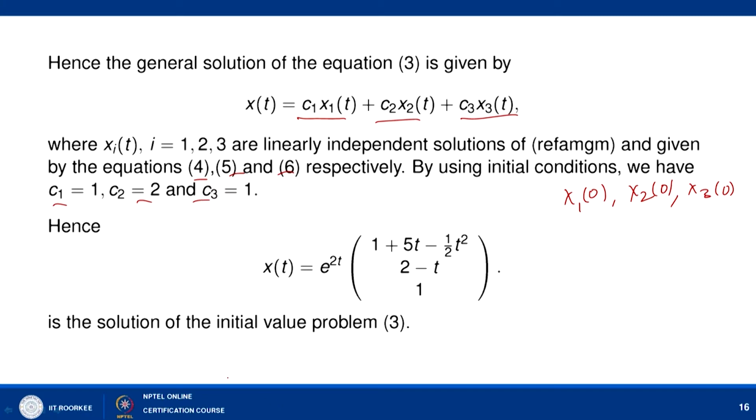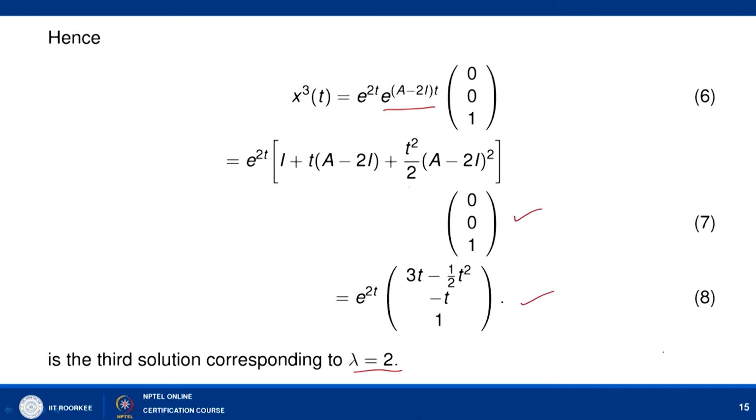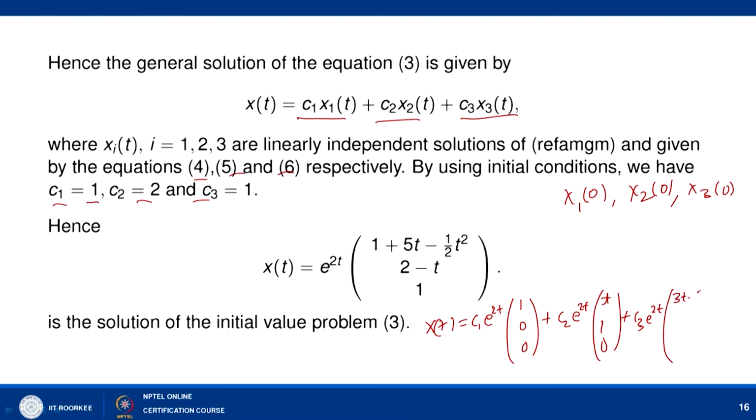In fact, we can write the solution as follows: x(t) equal to C1 e to the power 2t times (1, 0, 0), plus C2 e to the power 2t times (t, 1, 0), plus C3 e to the power 2t times (3t minus half t squared, minus t, and 1).